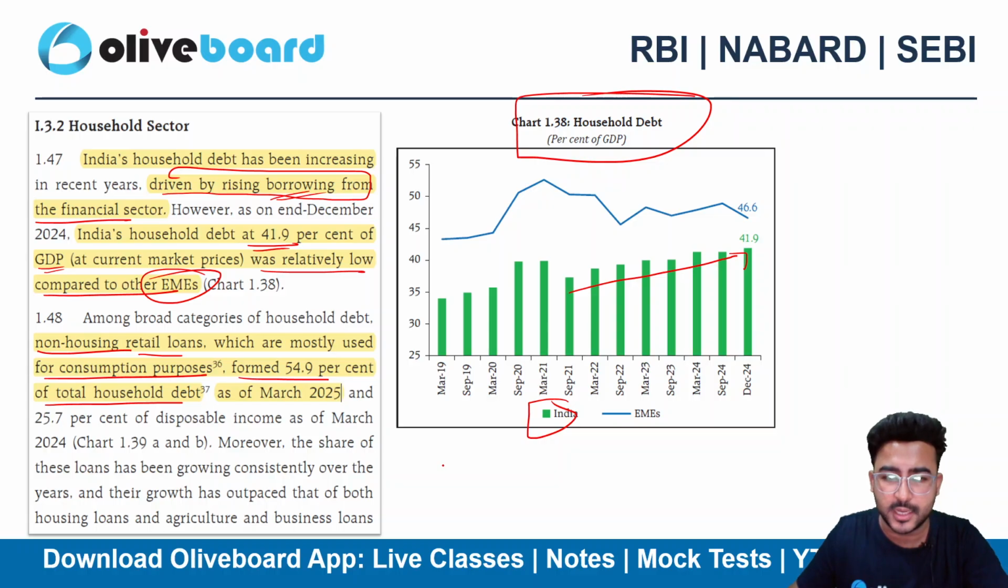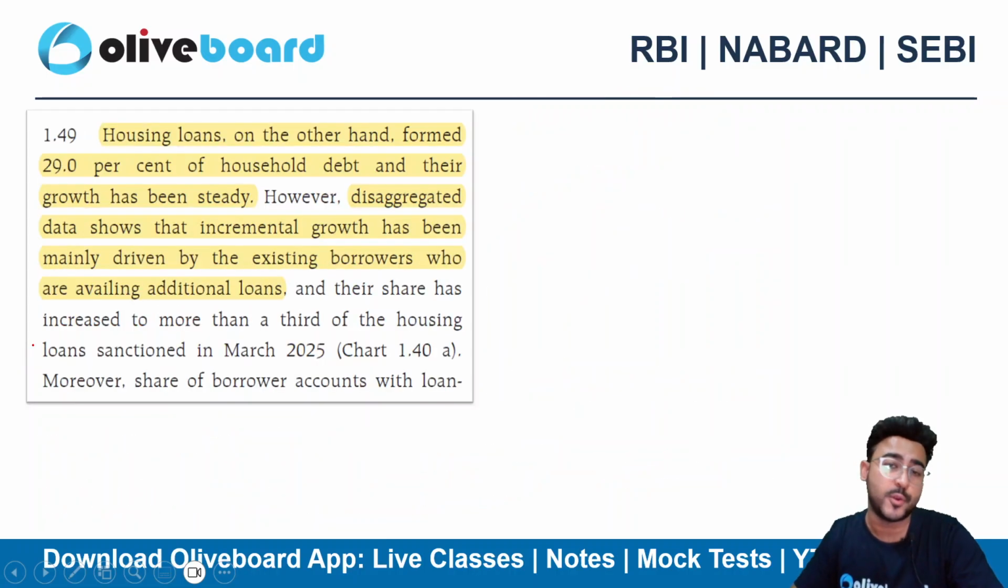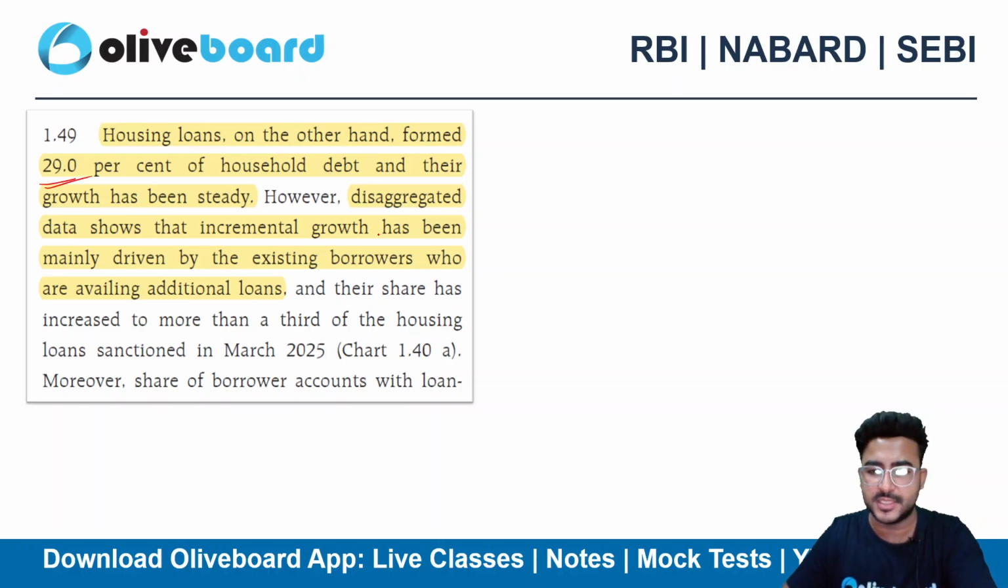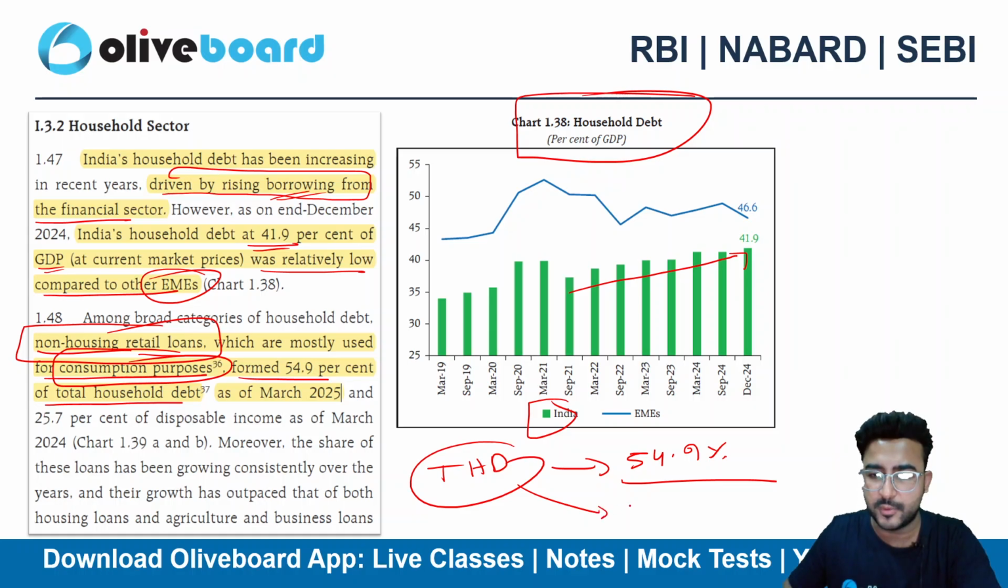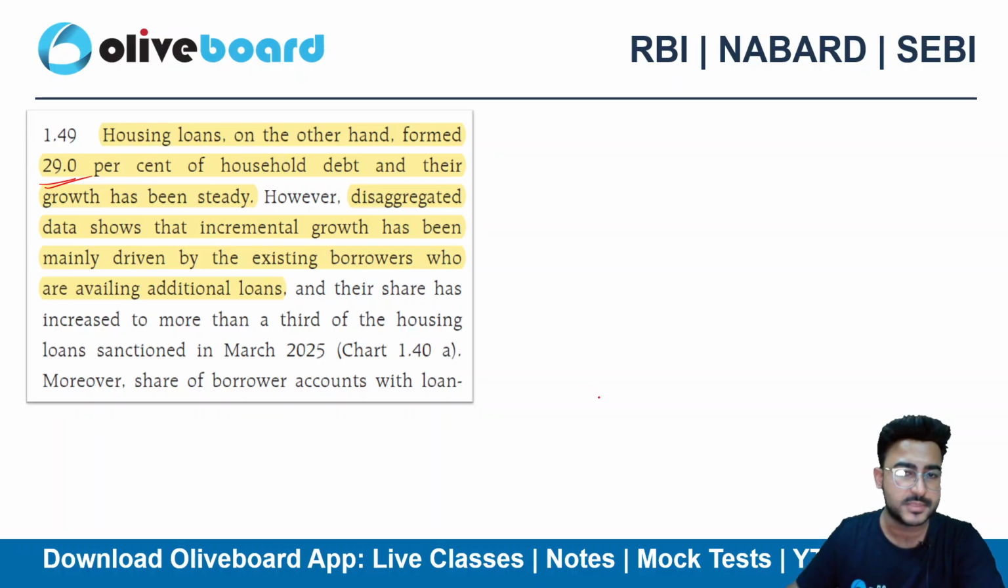So out of the total household debt, 54.9% is for consumption purpose only. Non-housing retail loan forms 54.9%, and that's a big number. Housing loan, on the other hand, forms only 29%. So housing loan is only 29%, and 54.9% is for the consumption purpose, right?